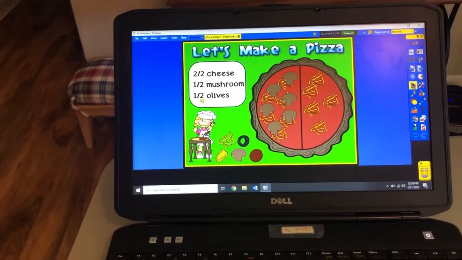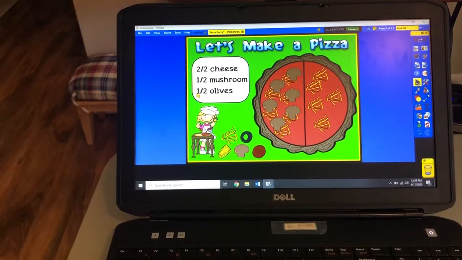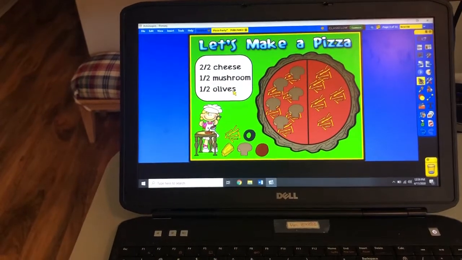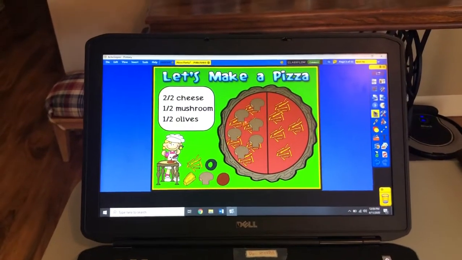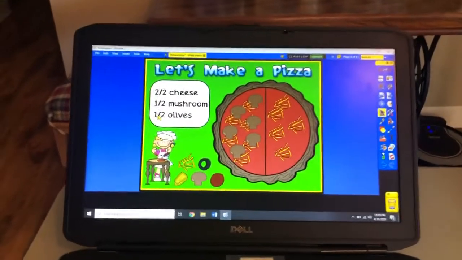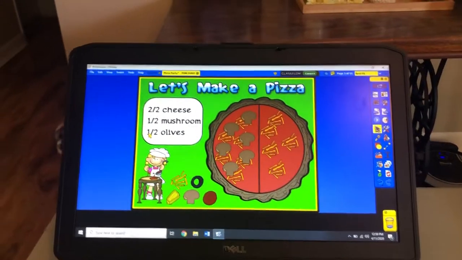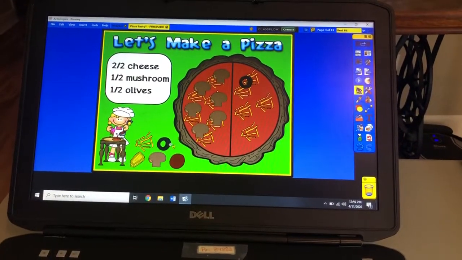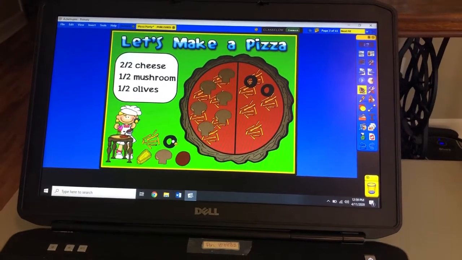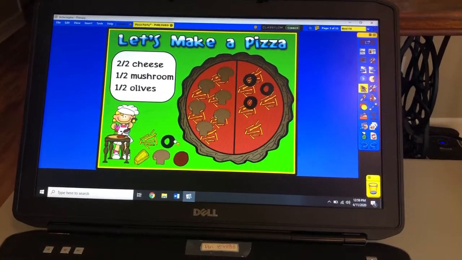Okay, the next is olives. All right, so I have 1/2 of olives. So 2 is my whole. Okay, 2 is my whole part, but only 1/2 is going to have olives. So I'm going to put olives on 1/2 of my pizza.